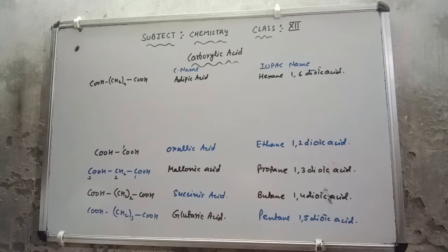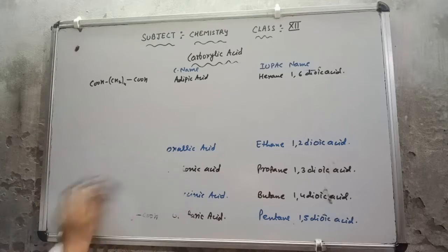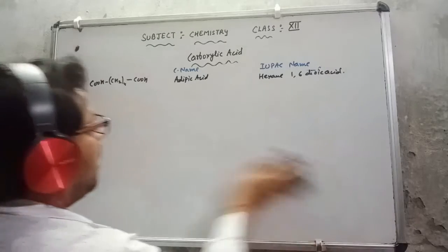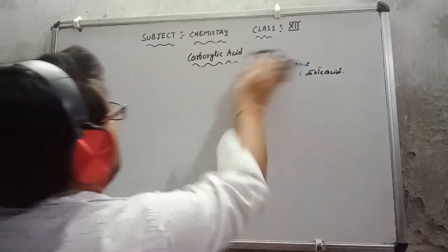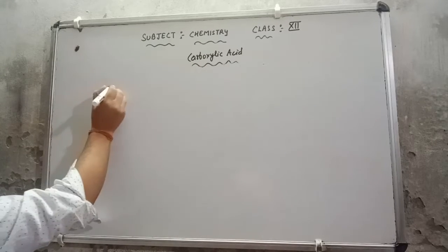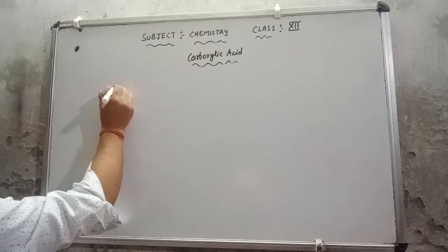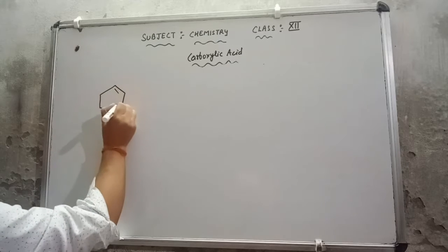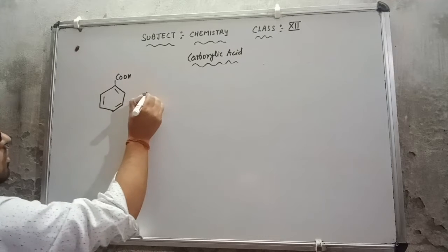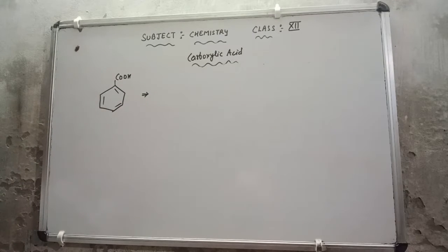Now I am going to discuss the IUPAC naming of some aryl groups, meaning the IUPAC naming of some aromatic compounds. Suppose I have a COOH group lying here. Very simply, we can say that this is benzoic acid.